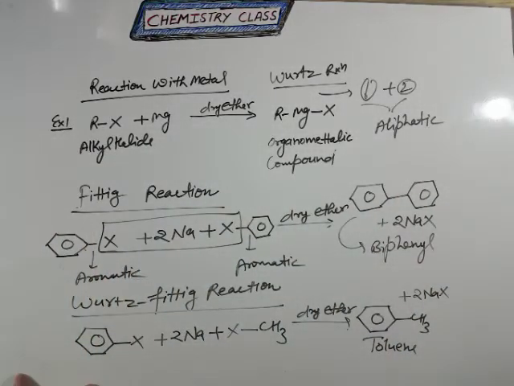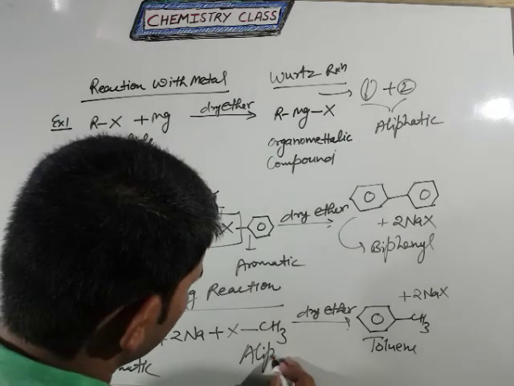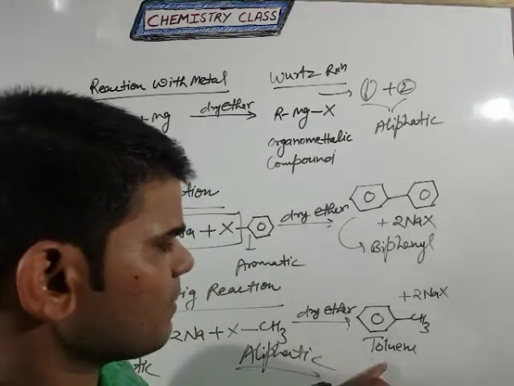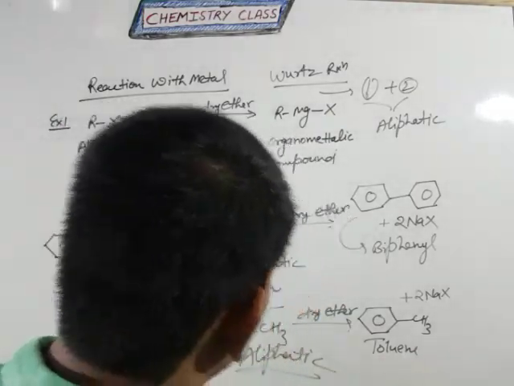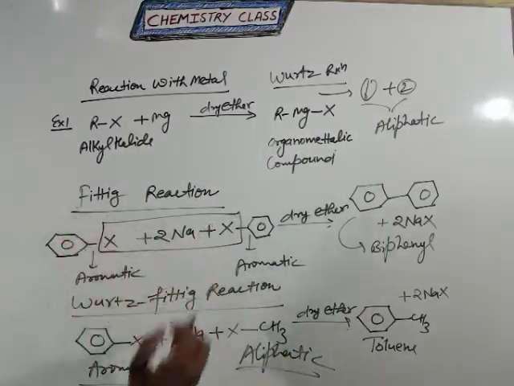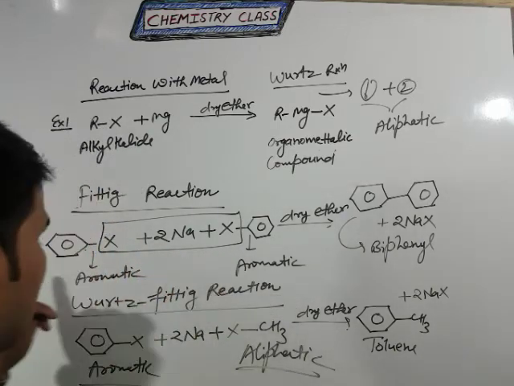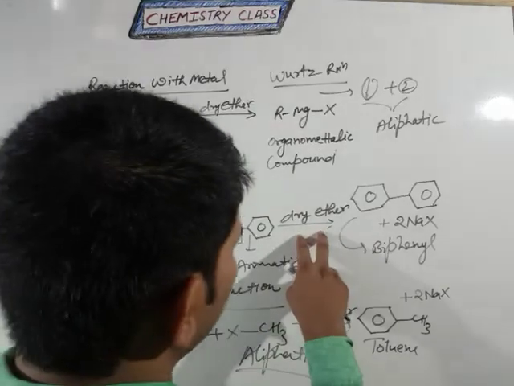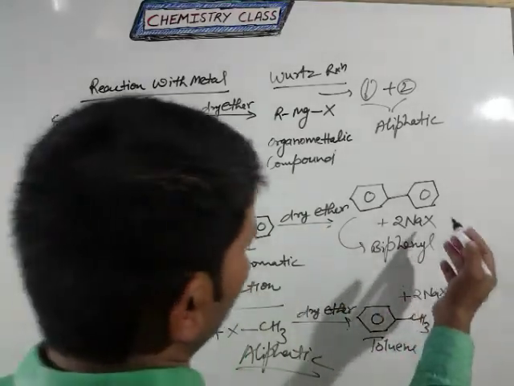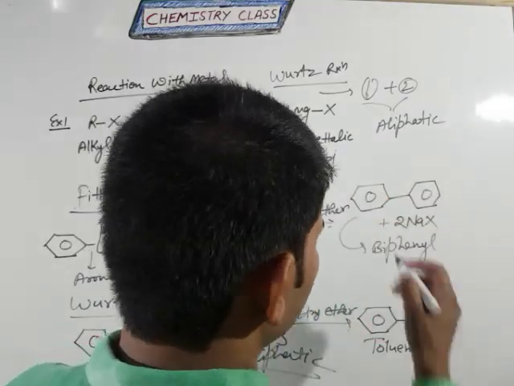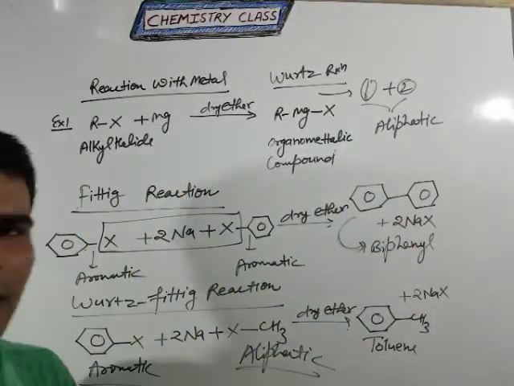But in the case of the Wurtz-Fittig reaction, the first one is aromatic and the second one is aliphatic. That is the main condition for the Wurtz-Fittig reaction, and you can see the main product is toluene. But in the Fittig reaction, both systems, that means both aryl halides, which are aromatic in nature, react with sodium under dry ether and form two benzenes with a single bond. The name is biphenyl type of product.